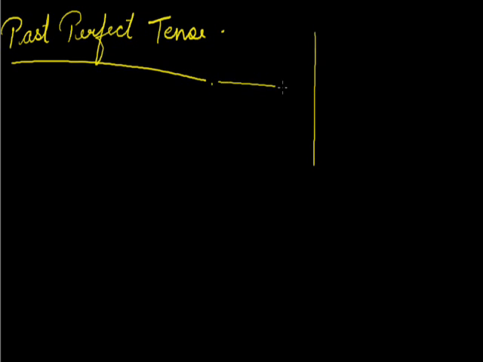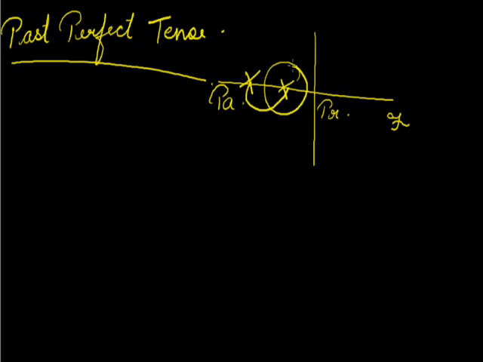Showing you in the diagram, this is a past moment, this is a present moment, and this is a future time. A work which starts in the past and gets over in the past is known as past perfect tense. So, past perfect tense expresses an action completed before a given moment in the past. A work which gets completed before a given moment in the past, and this moment in the past may be indicated directly to you or by another past event.